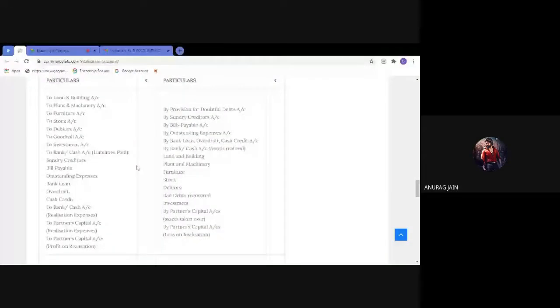And sir, payment of liabilities can be shown on the debit side and payment of assets is shown on the credit side. And sir, if any loss is incurred in the realization account, then it will be shown on the credit side, and by the partner capital account.